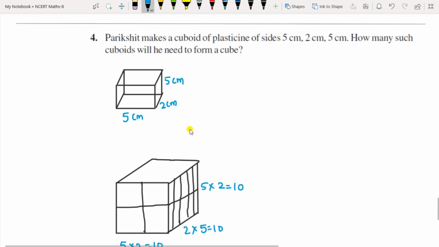Okay, now let us start with the answer. So for that, you have to first take the LCM of the length, breadth and height.